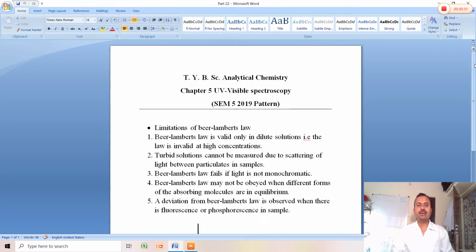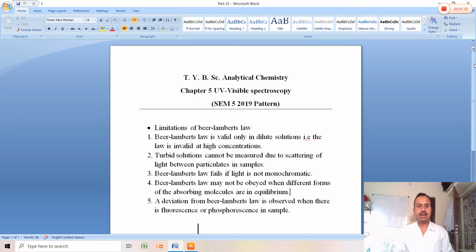Beer-Lambert's law, the first limitation: the law is valid only in dilute solutions. That means the law is invalid at high concentration. If the solution contains a maximum concentration, and if we take a series of such solutions, then the Beer-Lambert law is invalid. So at high concentration, where the solution contains the maximum amount of sample, the law fails. The first limitation is that the Beer-Lambert law is invalid at higher concentrations.